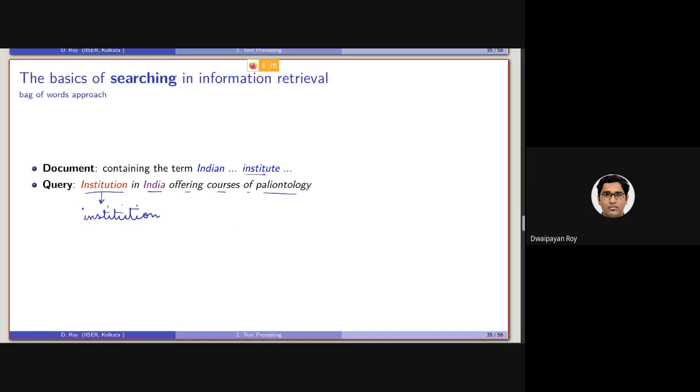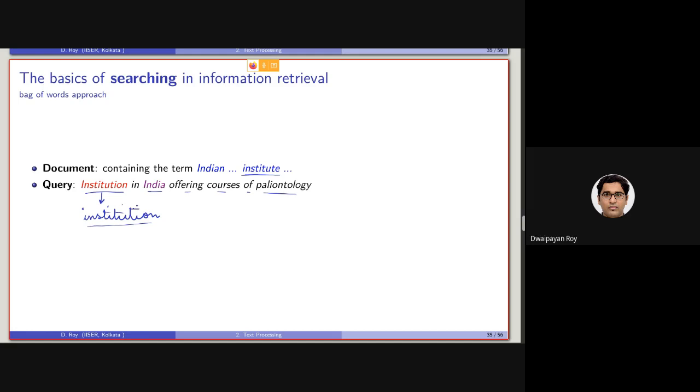If the document contained the term institution, there would be a one-to-one overlap. But here it contains the term institute, which is a form of institution. As human beings, we can understand that they are similar, or that they indicate the same concept.